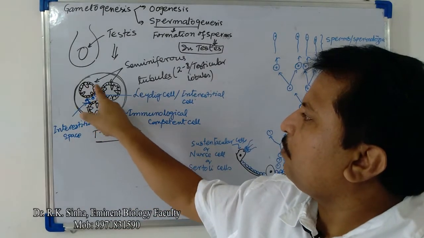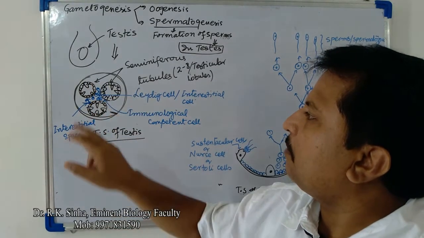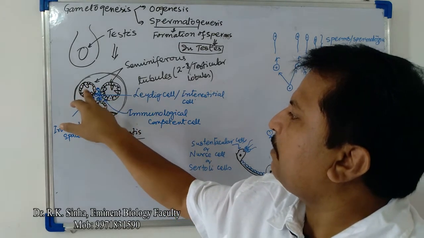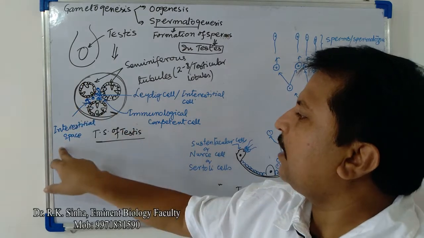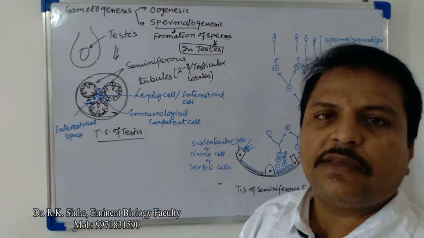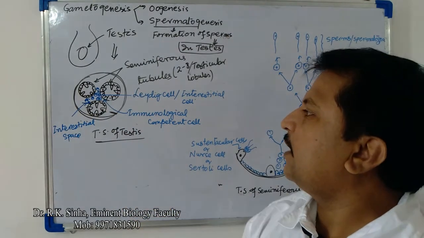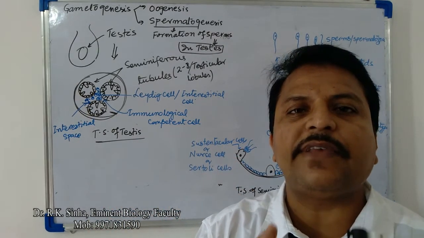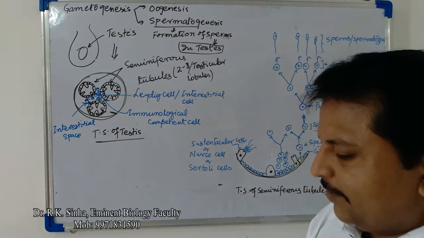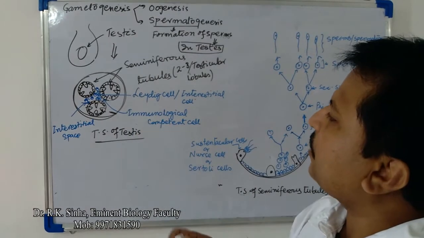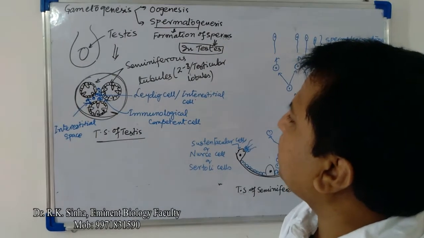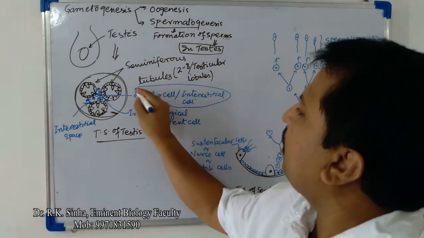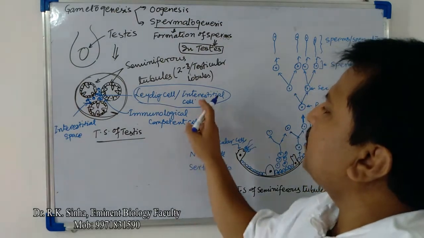These seminiferous tubules are lined with germinal epithelium, but the space between these seminiferous tubules is known as the interstitial space, and in that interstitial space two different types of cells are present. The first cell is a very important cell: the Leydig cell, or interstitial cell.